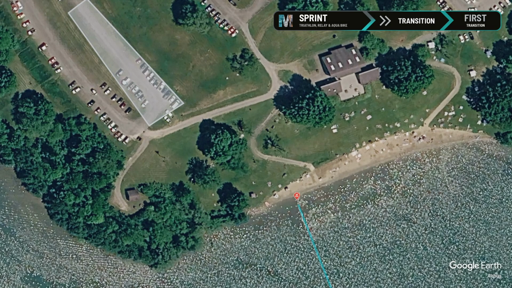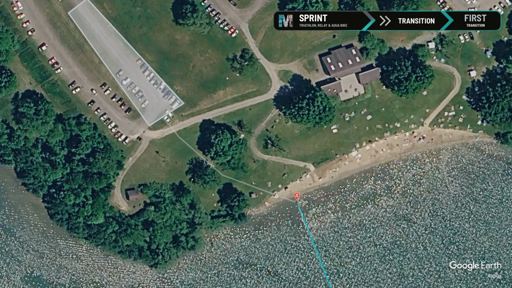Once you've reached the beach, your swim segment is complete. Run up the beach and into the corral towards the transition area. You'll enter the transition area here. Locate your spot in transition and get ready for your bike segment.